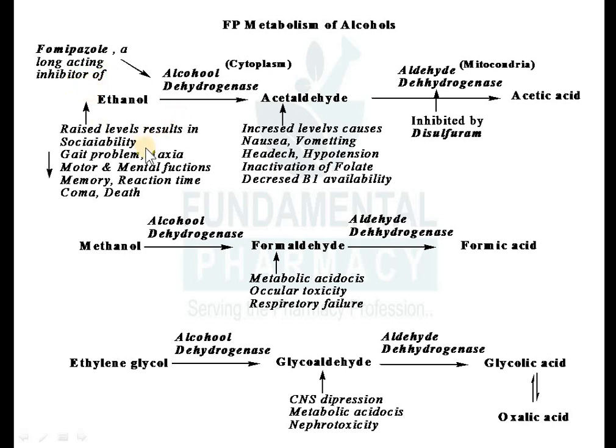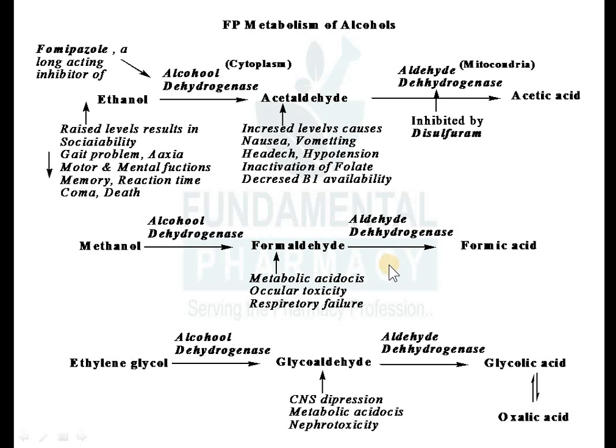Now is that clear about the ethanol? Now methanol. Methanol will be converted into formaldehyde by alcohol dehydrogenase, and this formaldehyde will be converted to formic acid by aldehyde dehydrogenase. Sequential metabolism is there. So alcohol is metabolized sequentially, first by alcohol dehydrogenase and second by aldehyde dehydrogenase. Now methanol will be converted to formaldehyde and then formic acid.